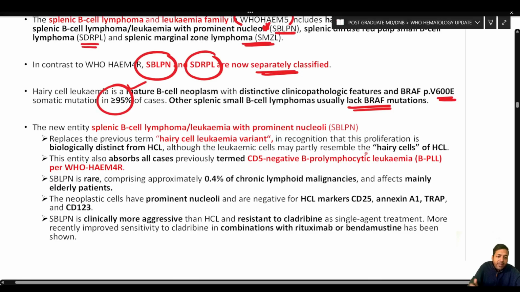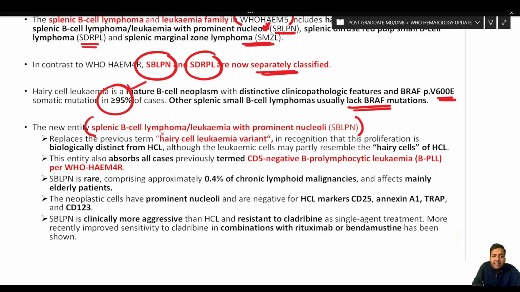So the new entity, that is the splenic B-cell lymphoma leukemia with prominent nucleoli, replaces the previous term hairy cell leukemia variant in recognition that this proliferation is biologically distinct from hairy cell leukemia, although the leukemia cells may partly resemble the hairy cells of hairy cell leukemia. But biologically and molecularly they are distinct. This is the number one entity under this group. The second entity is that this entity also includes all the cases which were previously termed CD5 negative pro-lymphocytic leukemia as per WHO 4th edition. So these are the two entities now placed under the splenic B-cell lymphoma leukemia with prominent nucleoli.